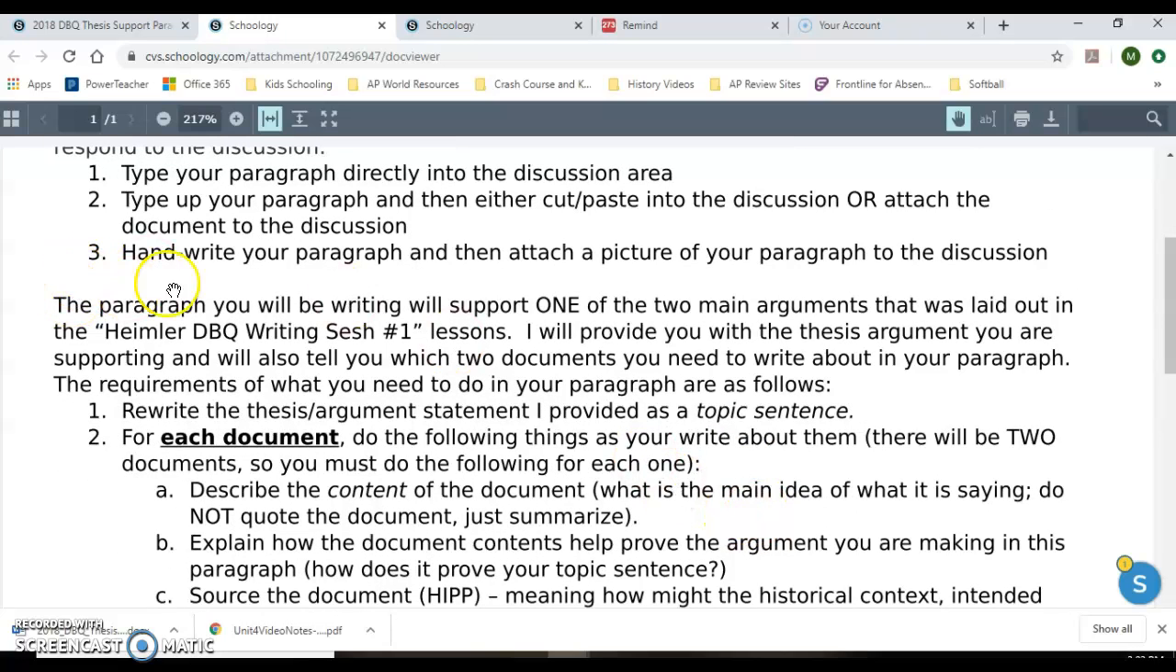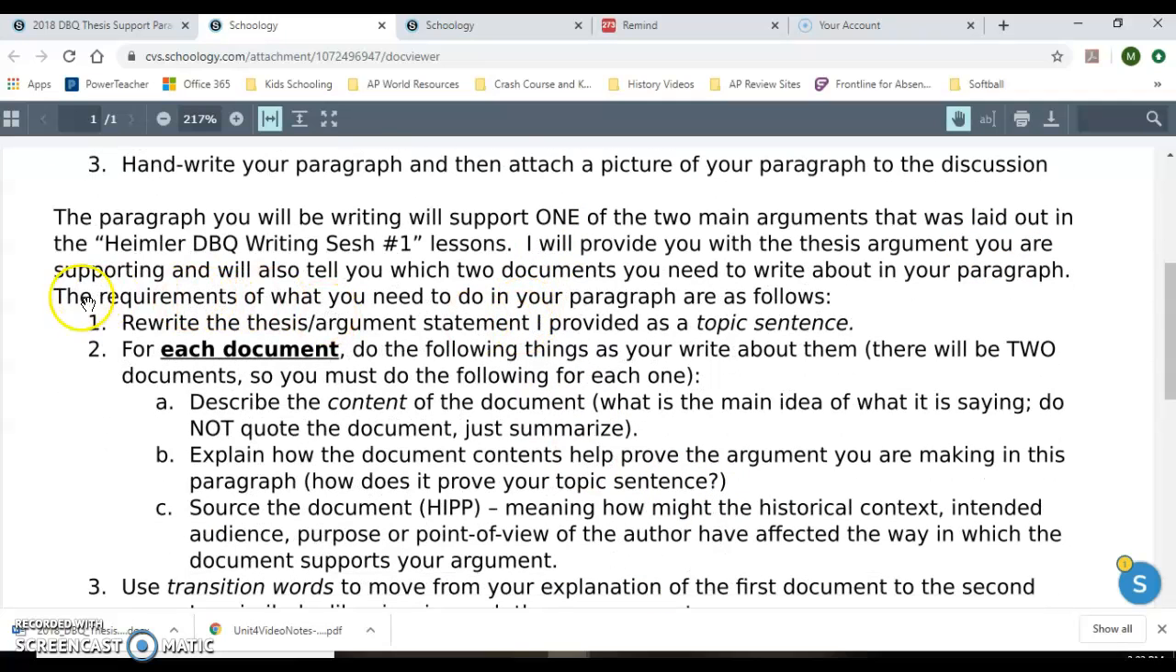So the paragraph, this is the most important part. The paragraph you're going to be writing supports one of the two main arguments that's laid out in the Heimler History Writing Session Number 1 video. I'm going to tell you what the basic thesis argument is, and you're going to have to use the documents to support it. This is the most important part of this whole week right here. So the requirements, what you need to do in your paragraph, are as follows. Number 1, you're going to rewrite the thesis or argument statement I provide you as your topic sentence.